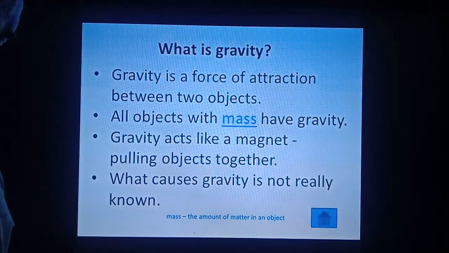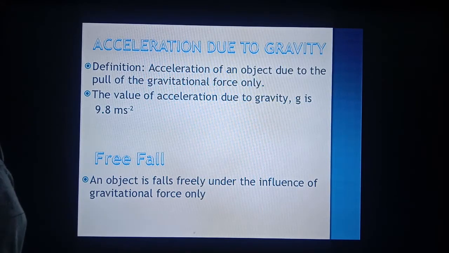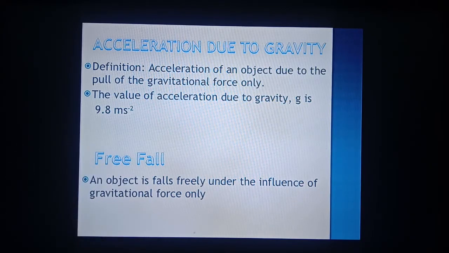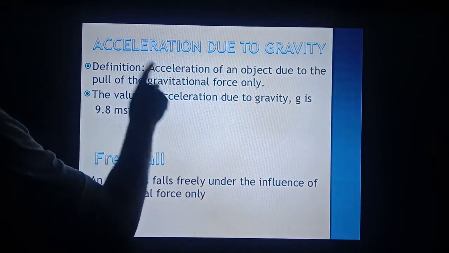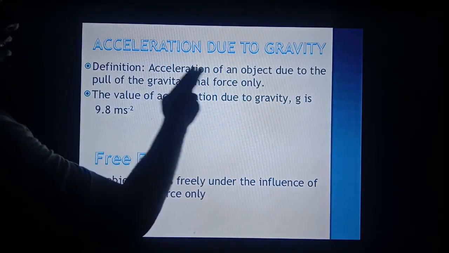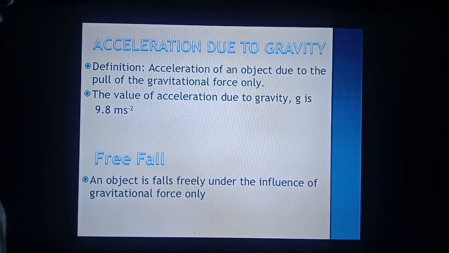Next, acceleration due to gravity. Suppose we freely throw a body and it moves towards the earth, then its speed is continuously increasing. It means it has a constant acceleration. So what do you mean by acceleration due to gravity? Acceleration of an object due to the pull of the gravitational force only is known as acceleration due to gravity. Learn its definition. What is the value of acceleration due to gravity on the surface of earth? Its value is 9.8 meter per second square.